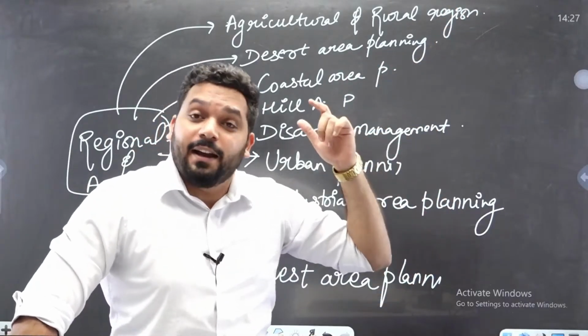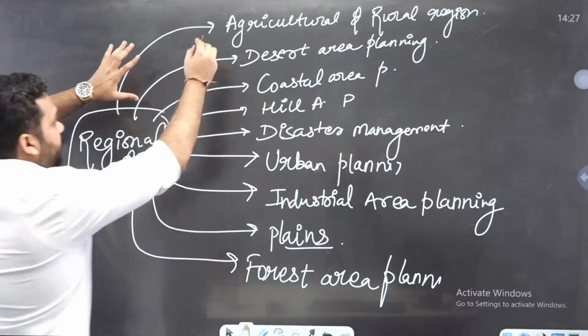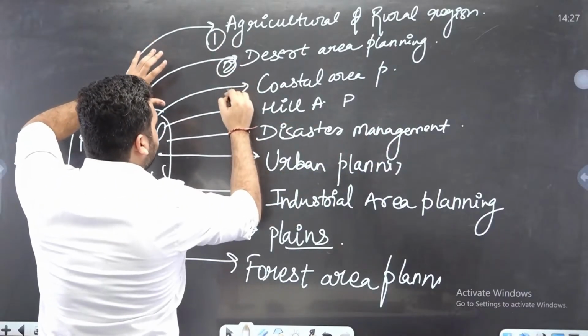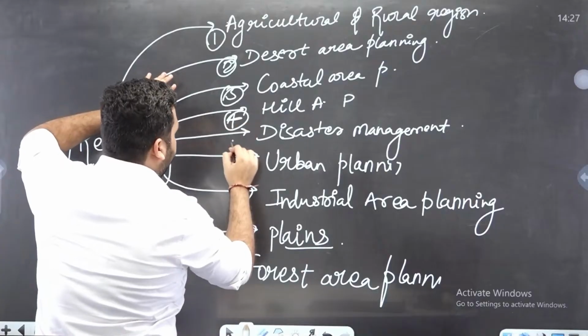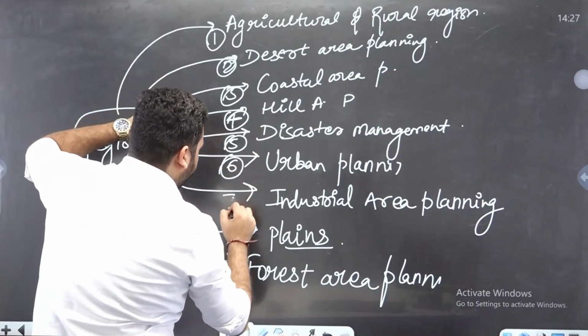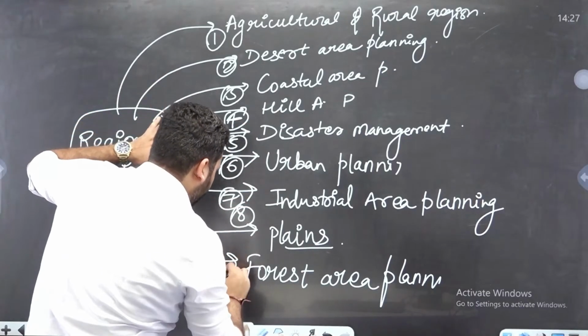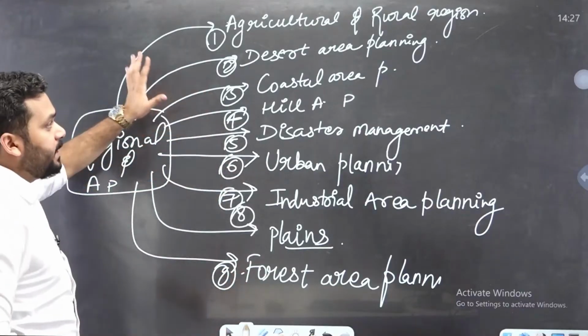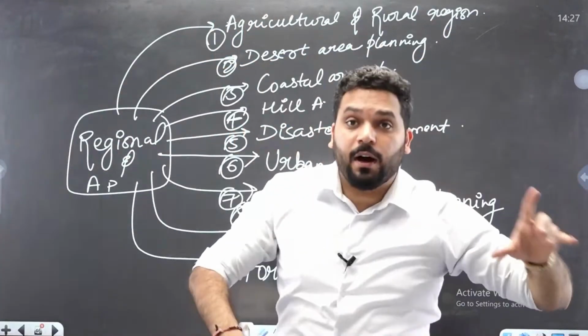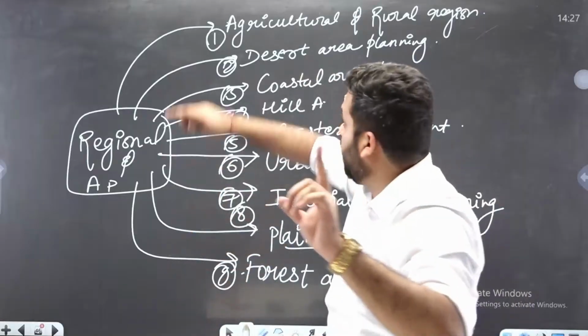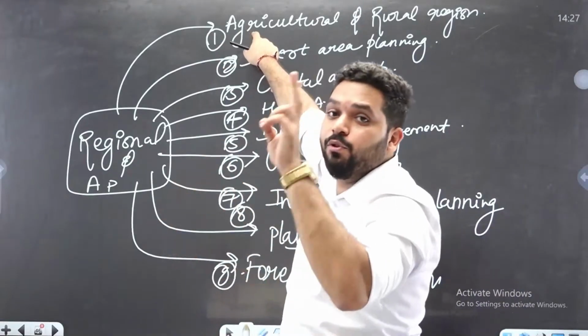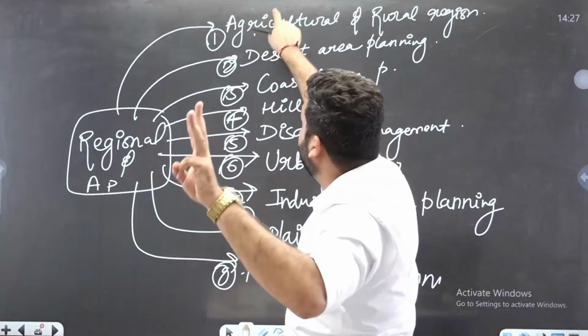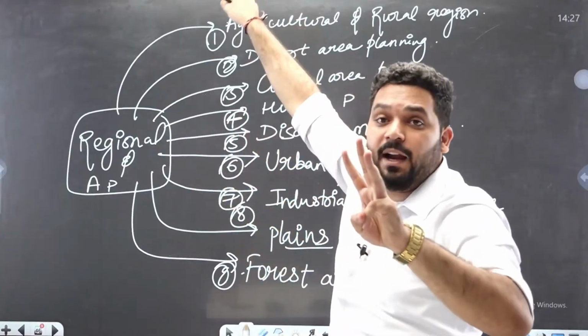Okay, and now I can integrate these. These are going to become my headings, and I'll support how part I'm going to address: how AI, how drones, how GIS and RS is going to help in agricultural region and planning.